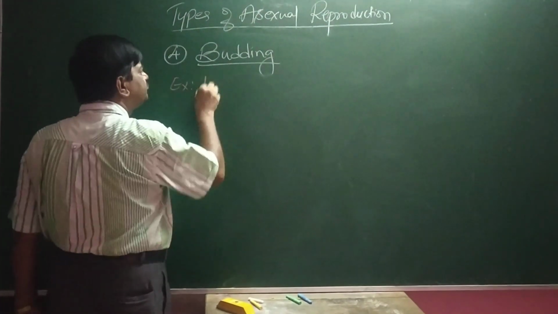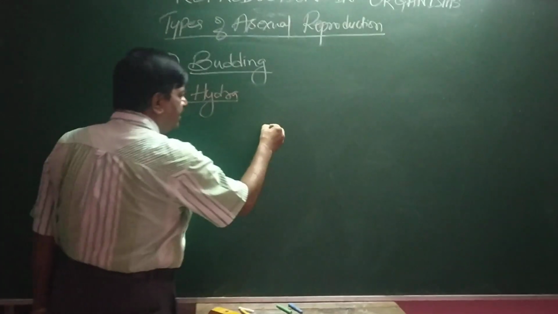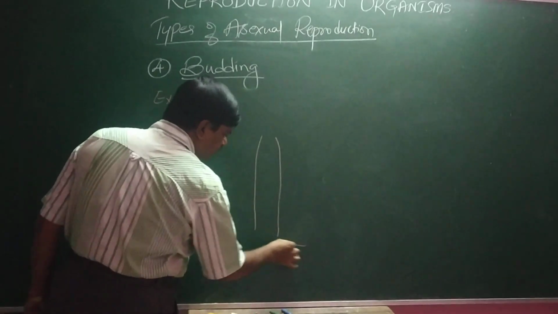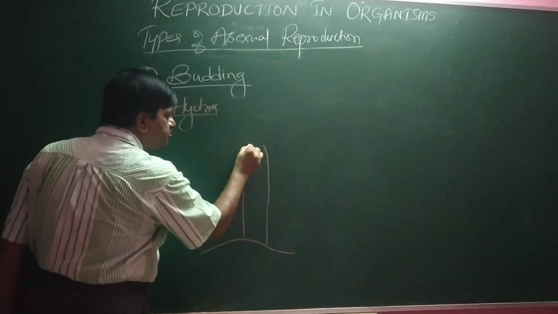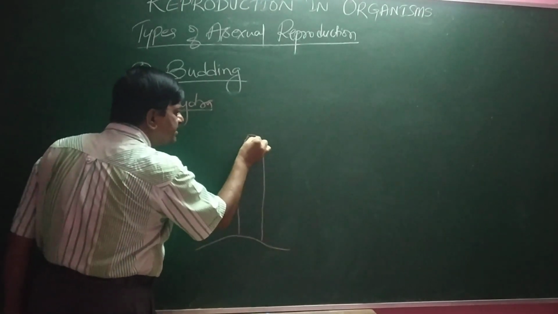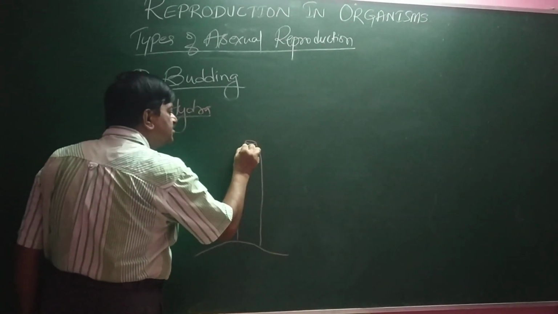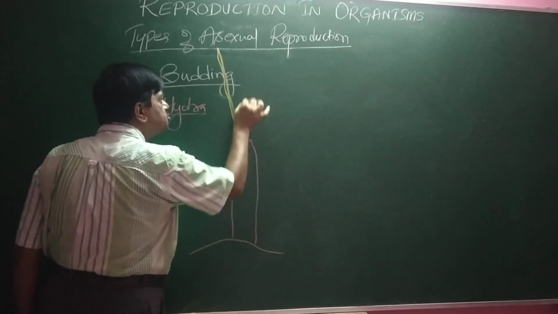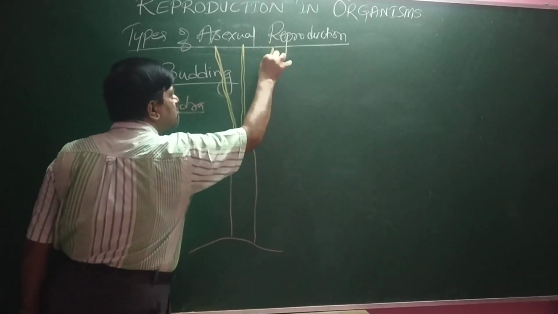Next example, hydra. Hydra is a sedentary freshwater coelenterate. There is a small elevated mouth called the hypostome, covered by a whorl of tentacles.